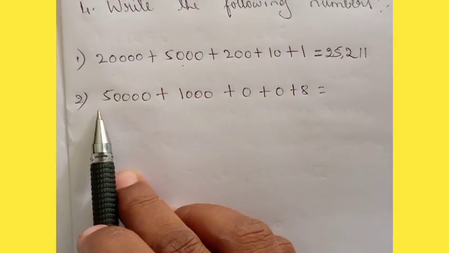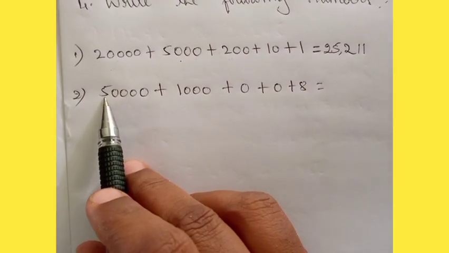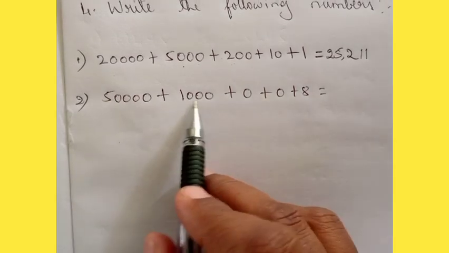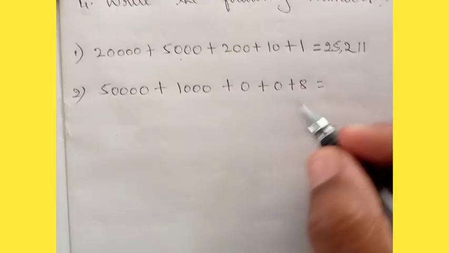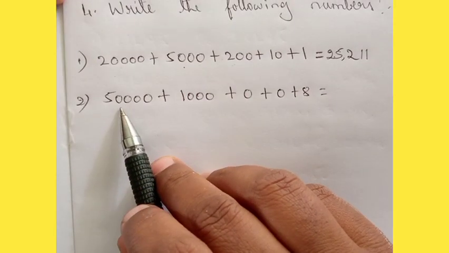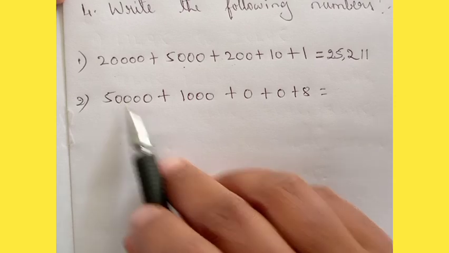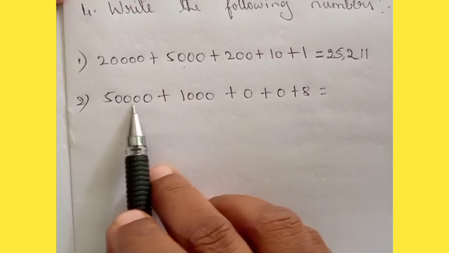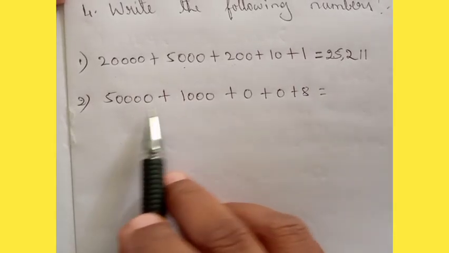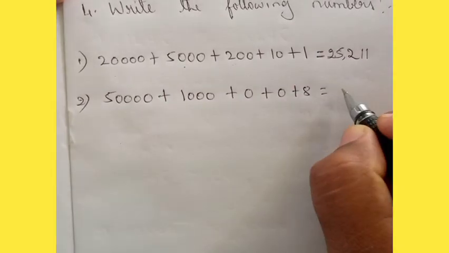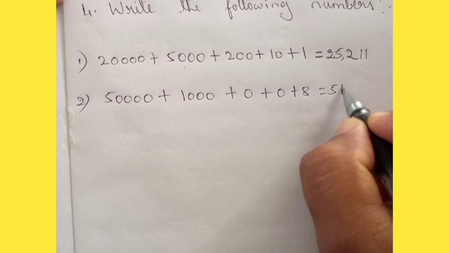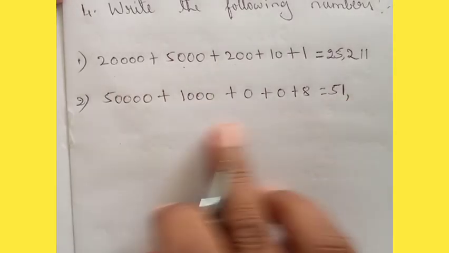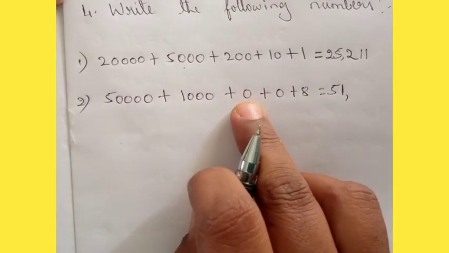See dear students, the second one I have written. So this is 50,000 plus 1,000. How much it will become? So 50,000 is in 10,000 place and 1,000 is in 1,000 place. So this will become thousands place. Both will become in 1,000 place. So this will be 51,000. Okay, 51,000.